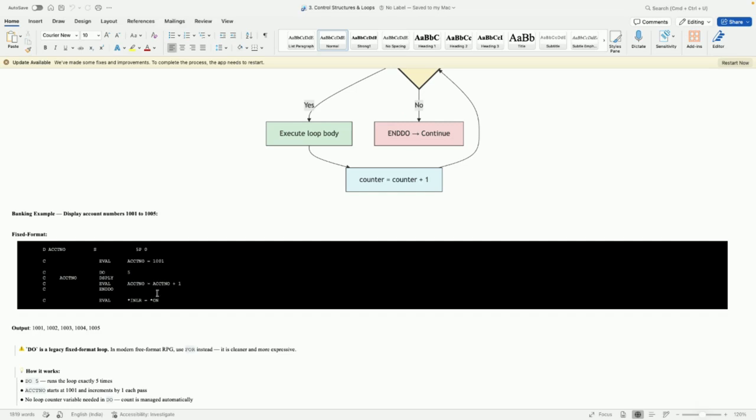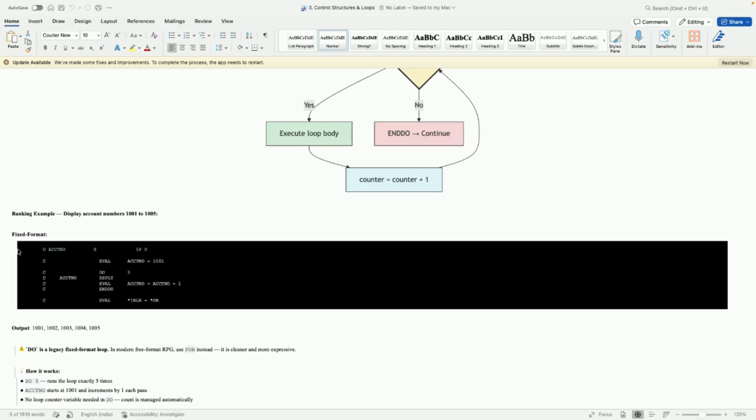Here, what exactly are we doing? This is a fixed format of the code. If you can see and understand, here we declare one variable in the D spec. So we learned about the specifications, right? F spec for the file declaration, D spec for the variable. What variable? Program variable.